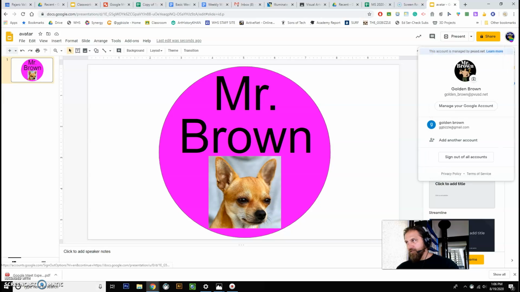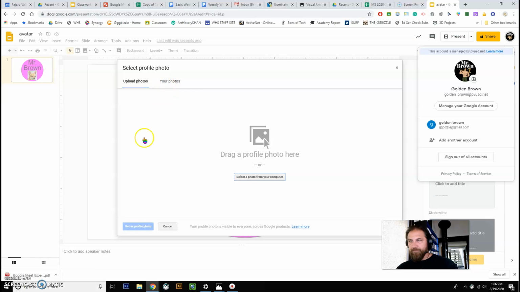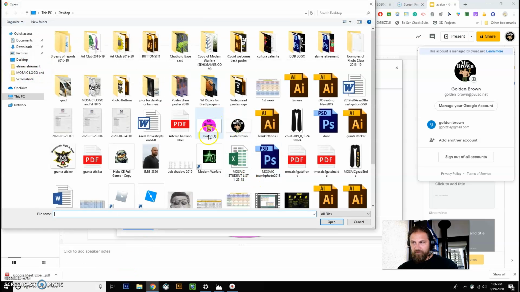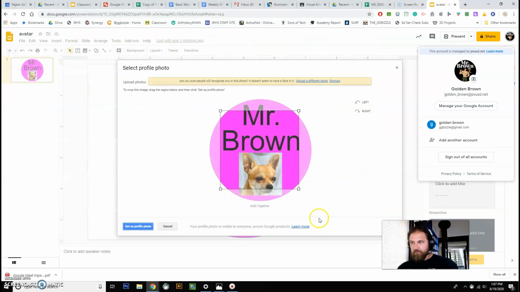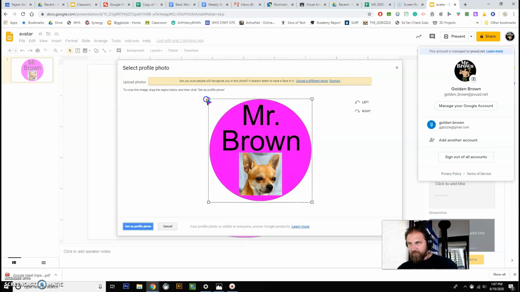Watch this. Now it's so much easier. I click on my icon. Click on the little camera. I say upload from your computer. And now it's right here. I say open. And then you want to crop it as big as you can, or as close to big, like probably to the edges of the circle, right?